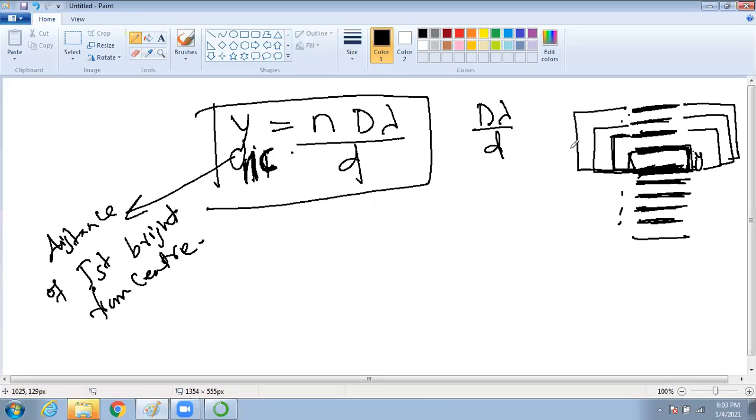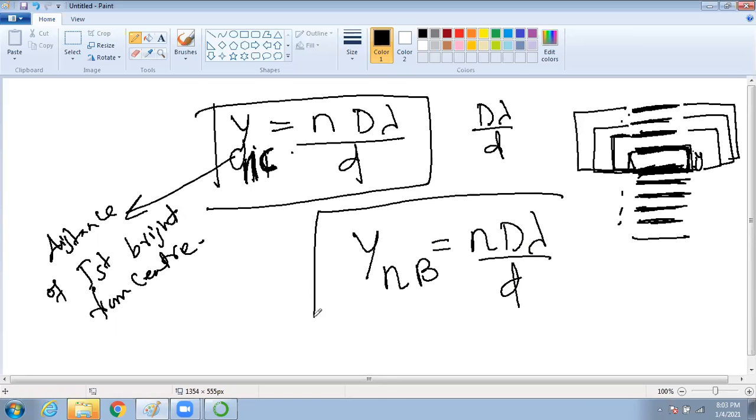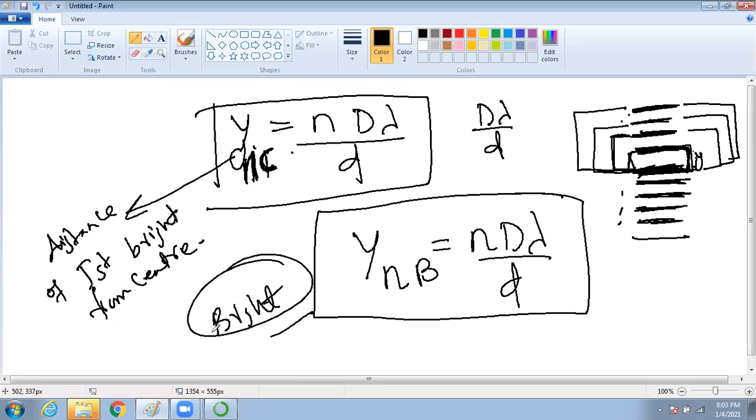Clear or not? Yes, sir. So you can consider the formula y_nb equal to n lambda D by d. That's all, this is the formula. Okay, now this is for bright.